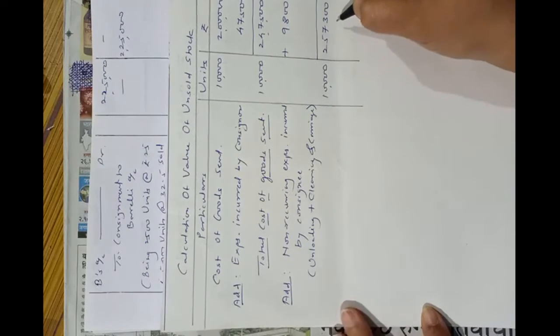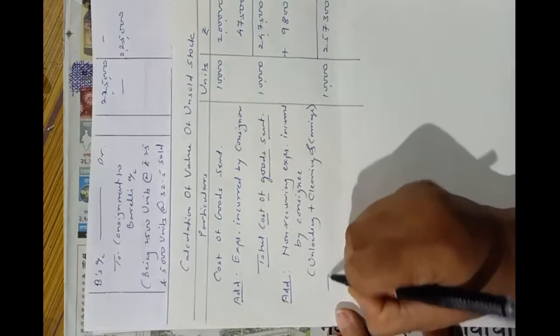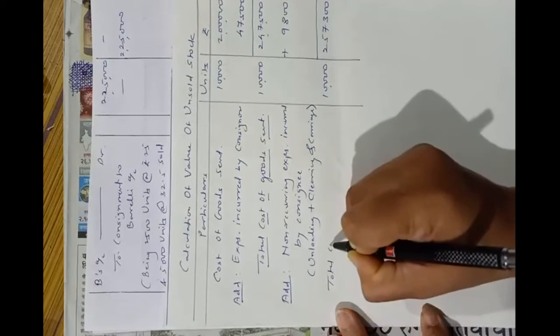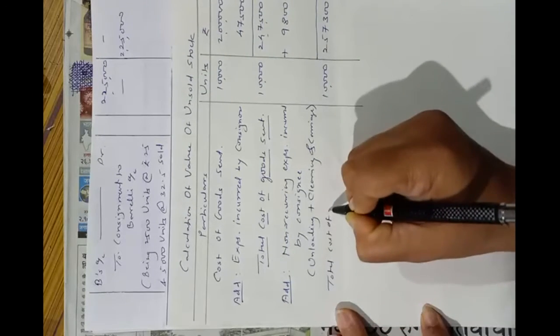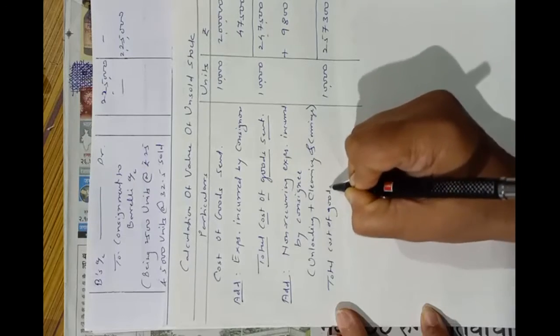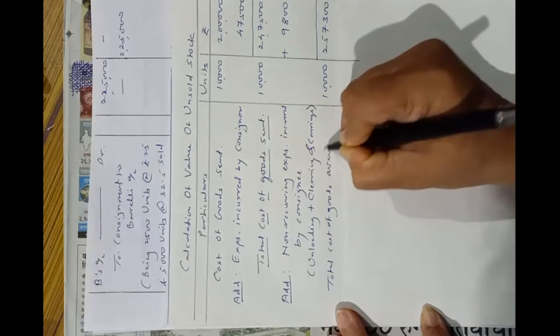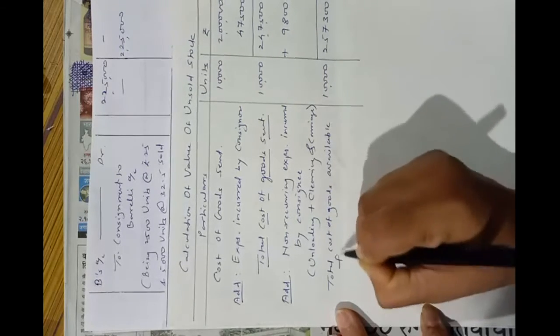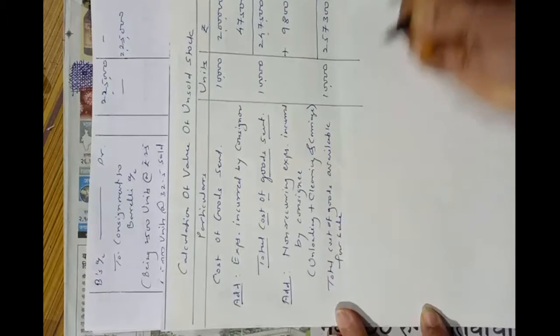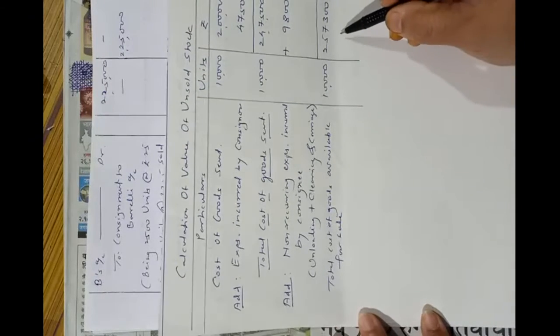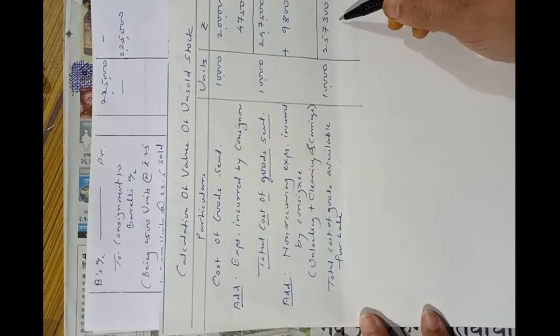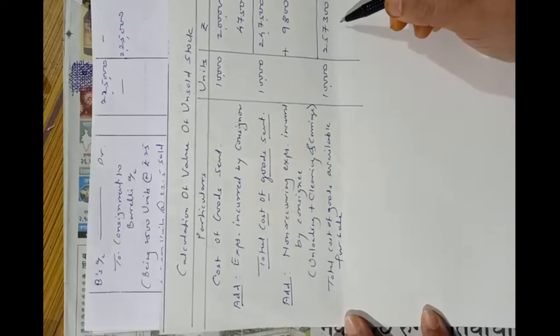Total cost of goods available for sales for 10,000 units. This total cost is 2,57,300.